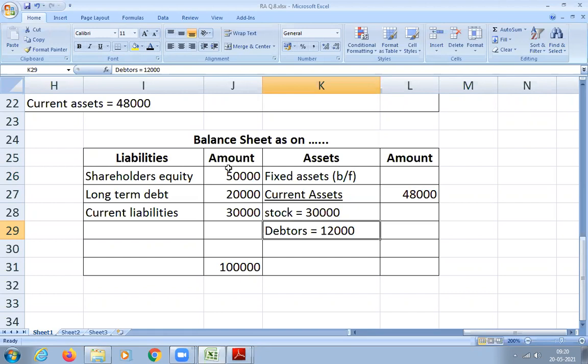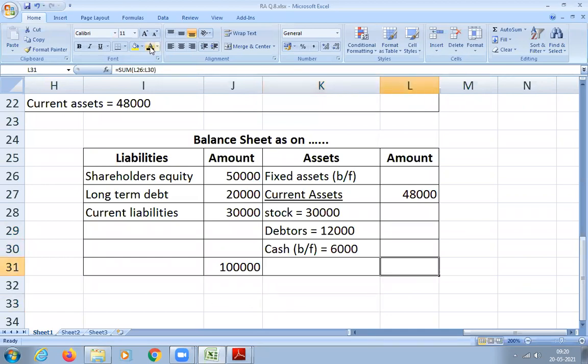Stock plus debtors is 42,000, and the total current asset should be 48,000. In that, I know 30,000 is stock and debtors is 12,000. So the remaining balance is how much? 6,000. That 6,000 will be cash. So 6,000 cash is the balancing figure for current assets. Did you understand?